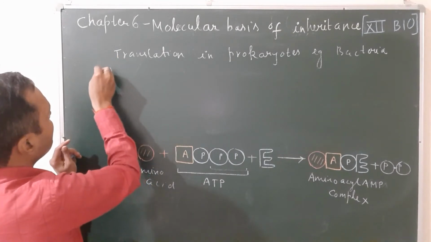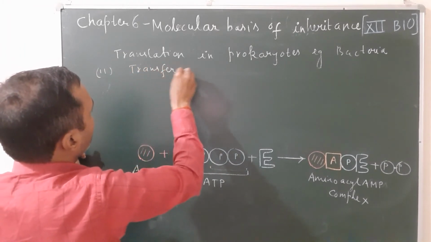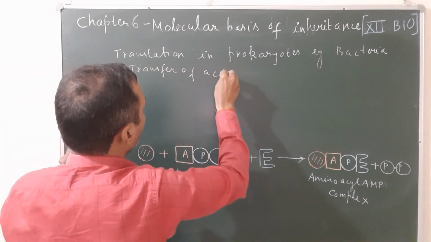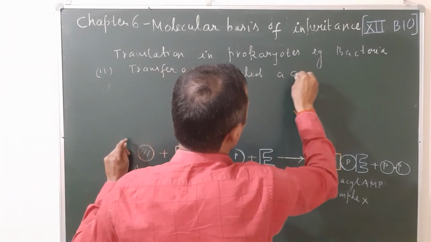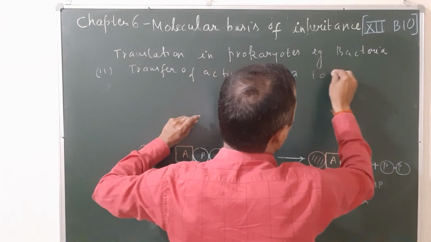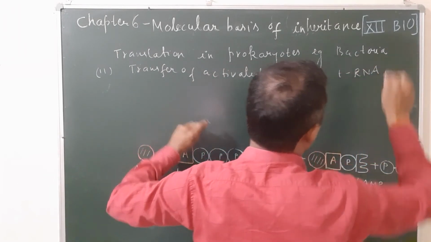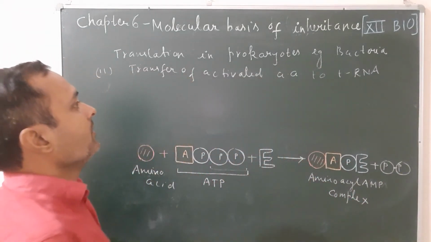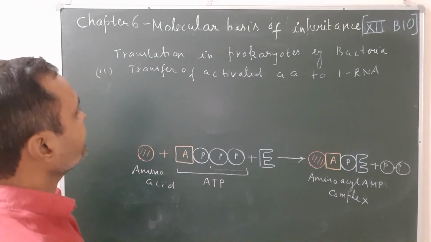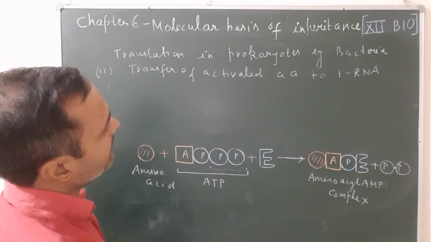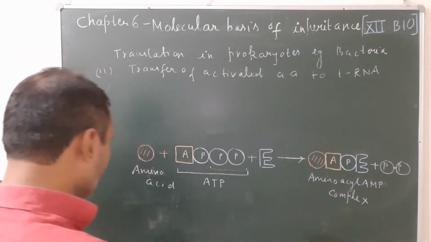That is step 2, transfer of activated amino acid to tRNA. And the first amino acid always is methionine. Okay, so let us see what happens in this case.